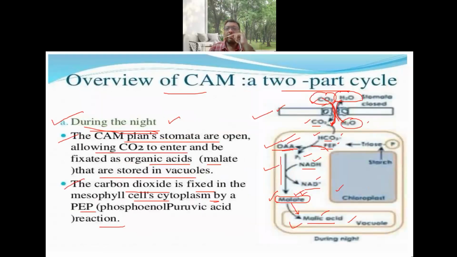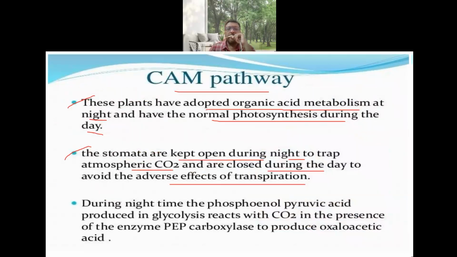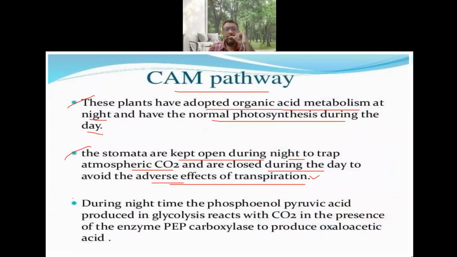If you see, during the night time the stomata are open, and during the daytime the stomata are closed. So why is it closed? To avoid the adverse effects of the transpiration, that is the loss of water. That is the reason whatever water is there cannot go outside, it has to remain inside only, or it is stored in the vacuole. So during the night time, what happens?